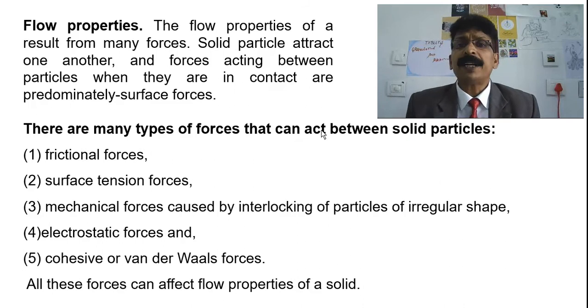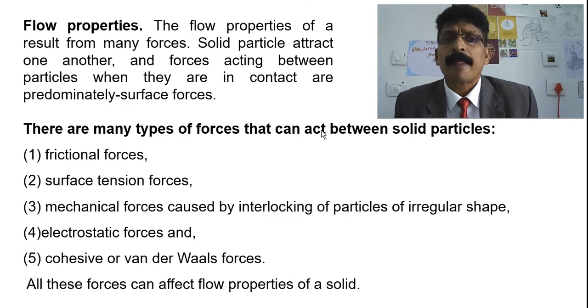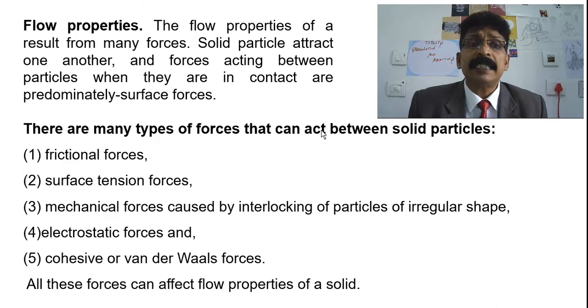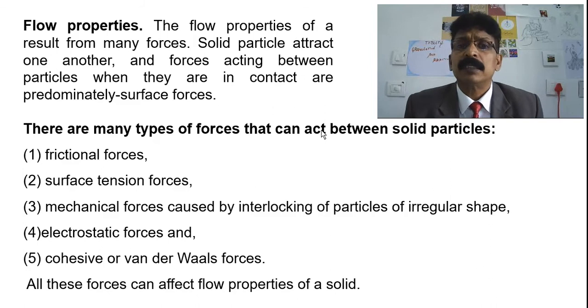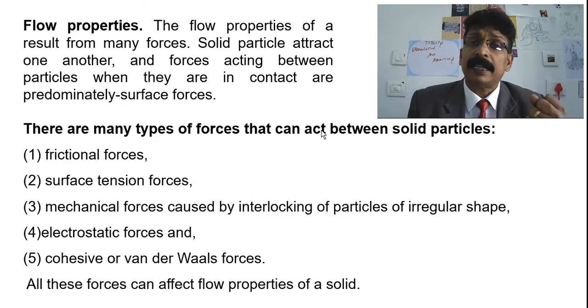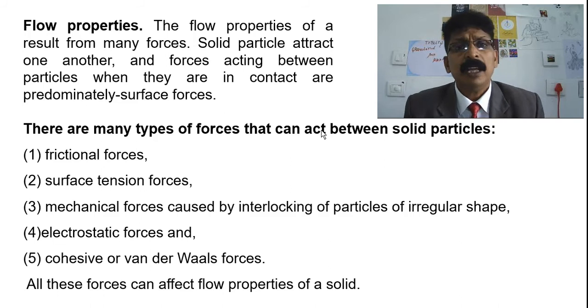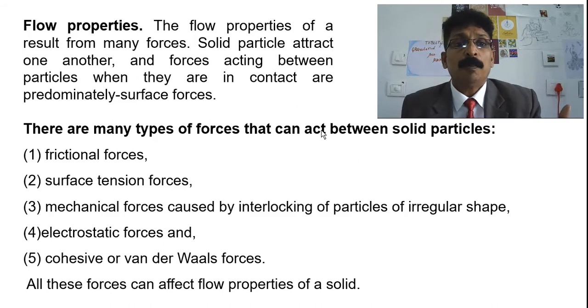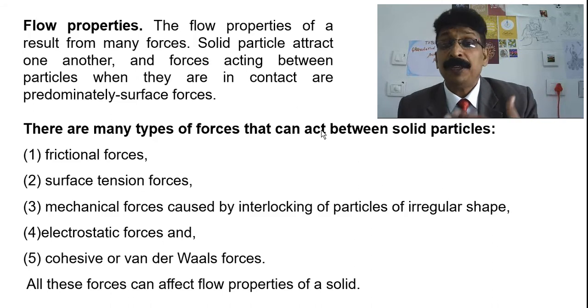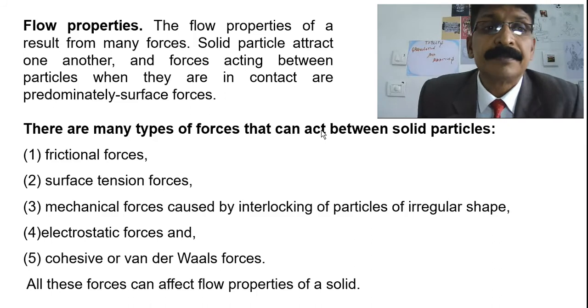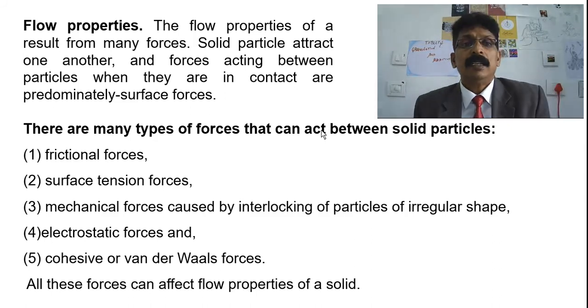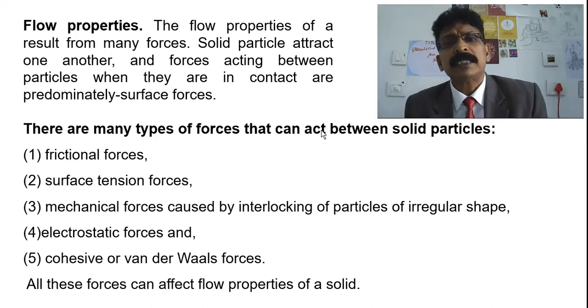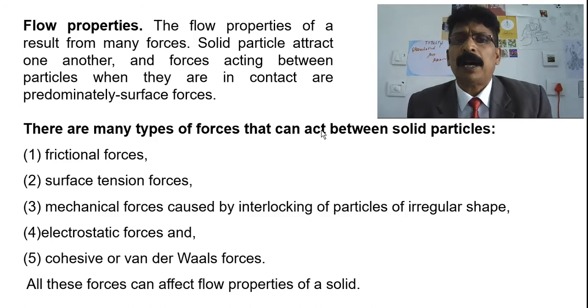Flow properties. The flow property is a result of the many forces by which solid particles attract one another. The forces attracting between particles when they are in contact are predominantly surface forces. There are many types of forces that can act between solid particles.